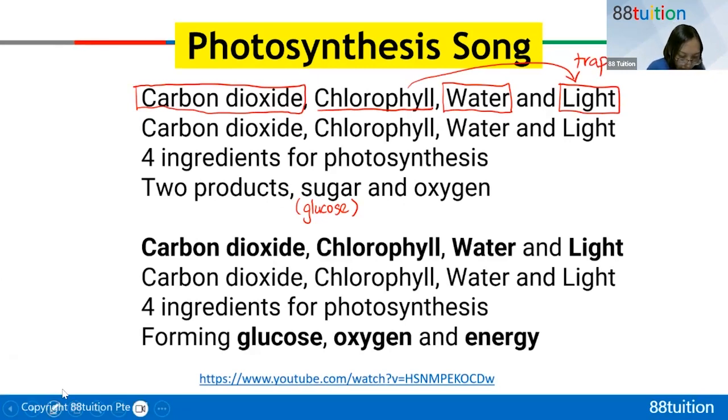Let me highlight it for you. You must know this: carbon dioxide. You need to water the plant, right? Before the plant can make food, you need to put the plant in a place with light, artificial light or sunlight. And then you'll make sugar and oxygen, which I will highlight in a different color. Is everybody clear? All right, we move on.